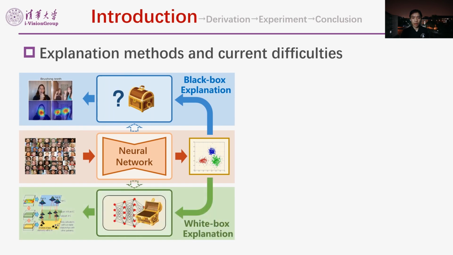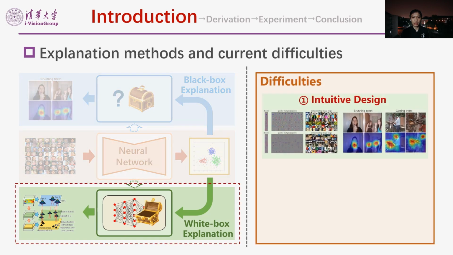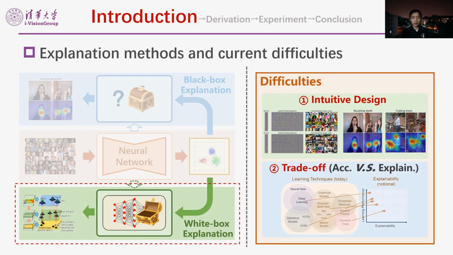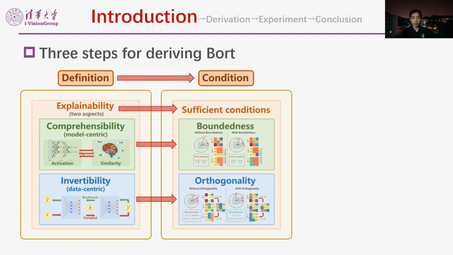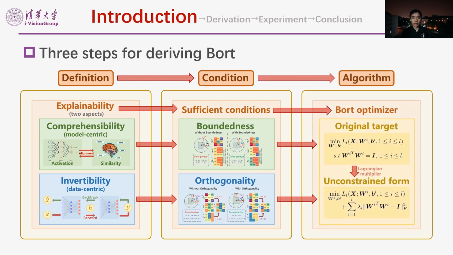There are two difficulties. One, most work relies on the descriptive definition of explainability rather than a mathematical one. Two, a rise in model explainability often leads to a decline in accuracy. In this work, we start with the mathematical definition of comprehensibility and invertibility, which are two aspects of explainability. Then we derive boundedness and orthogonality as sufficient conditions. Finally, we design the Bort optimizer to optimize models with two constraints. Interestingly, Bort does not impact the model capacity, which leads to the improvement in accuracy.